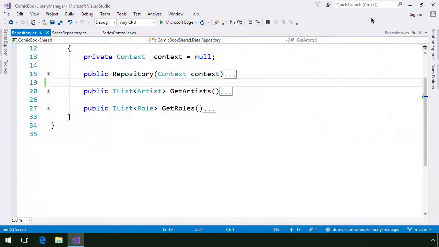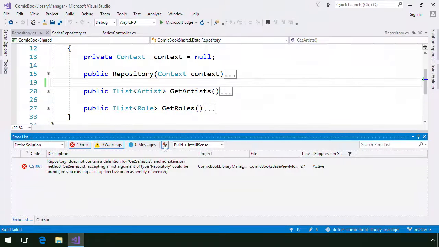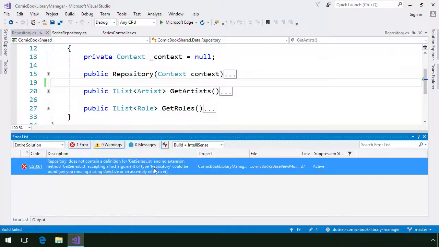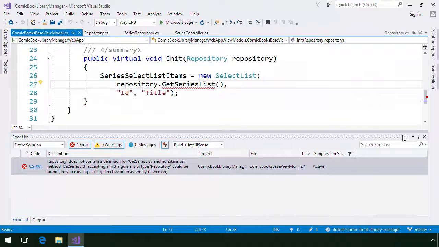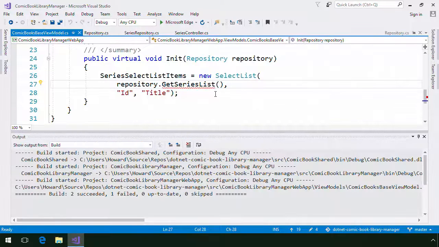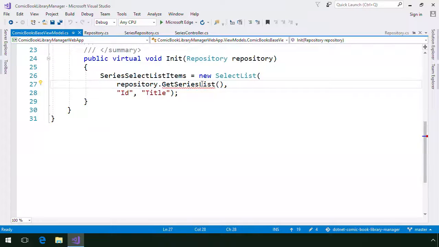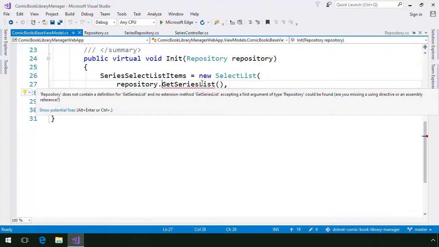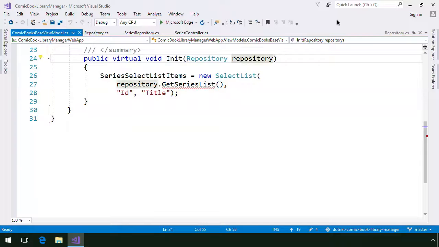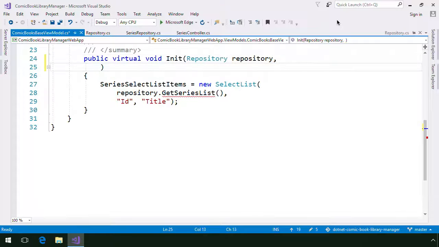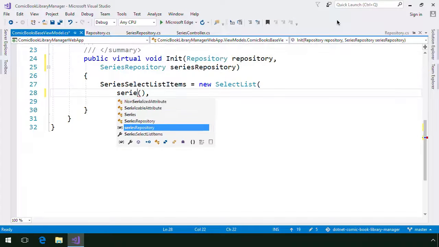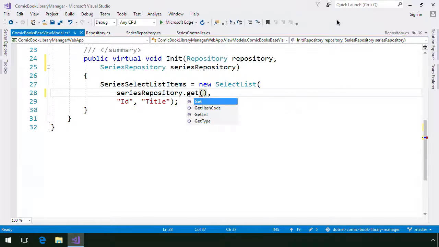Removing the getSeriesList method from the repository class introduced an error in the comic book's base viewModel class, as the init method contained a call to that method. To resolve the error, I added another parameter for the series repository. And replaced the call to the getSeriesList method with a call to the series repository getList method.